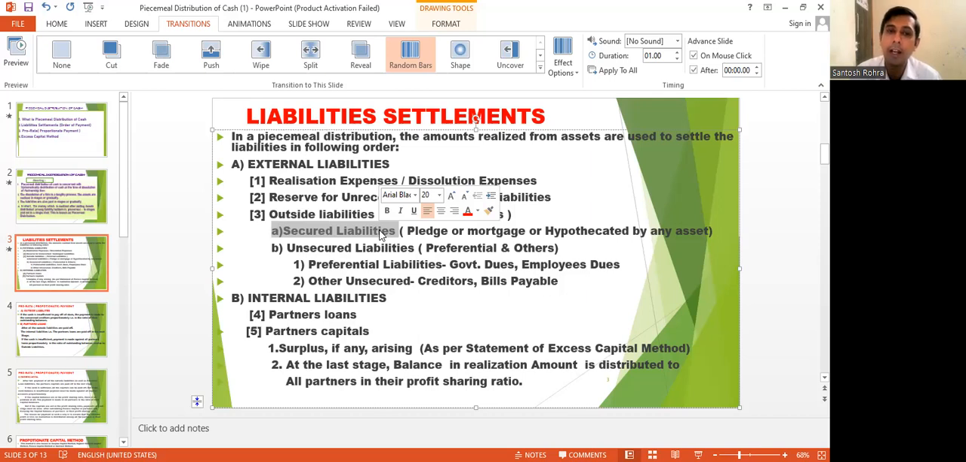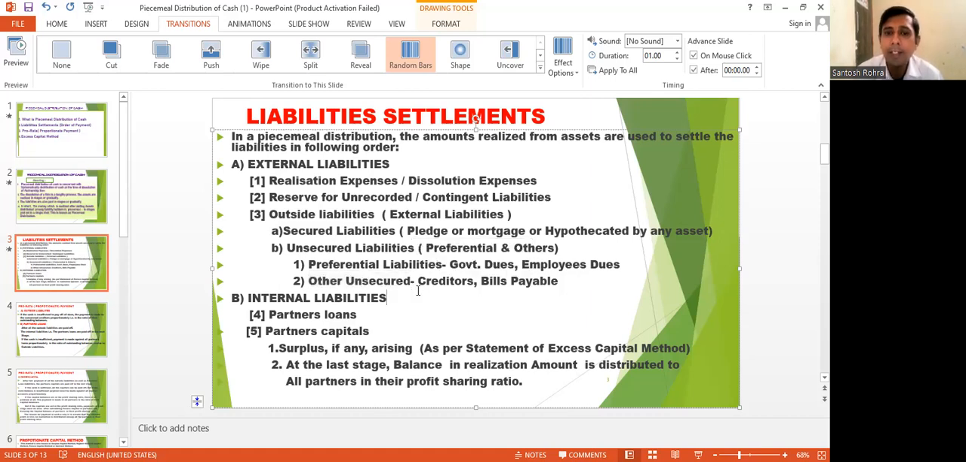Unsecured liabilities are the opposite of secured liabilities. There is no pledge, mortgage, or hypothecation of any asset by the firm. But unsecured liabilities are again subclassified into two parts: preferential liabilities and other than preferential, that is, other unsecured liabilities.